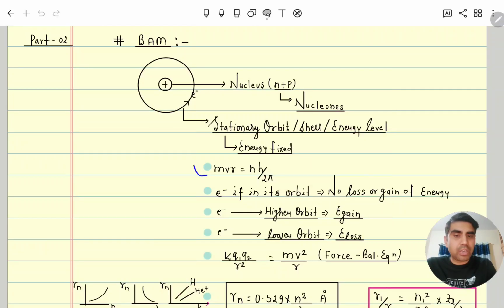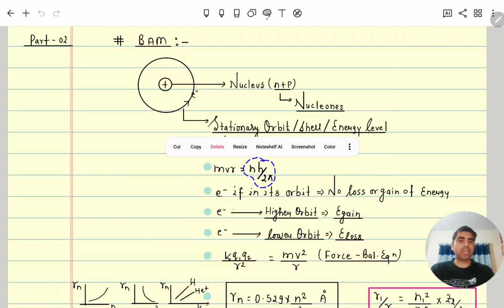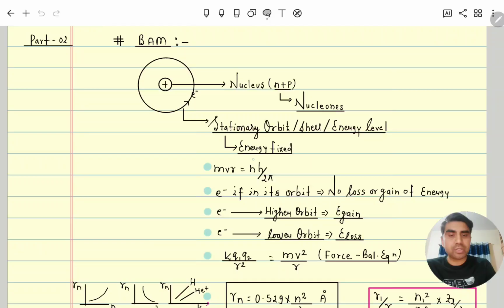Second, he told about quantization of angular momentum: for each electron rotating in an orbit, its angular momentum is an integral multiple of the constant h by 2 pi. It means if a particular electron is rotating in a particular orbit, its angular momentum must be equal to nh by 2 pi. This is called quantization of angular momentum. The value of n will be 1, 2, 3, 4, not 1.65; a fractional value is not possible.